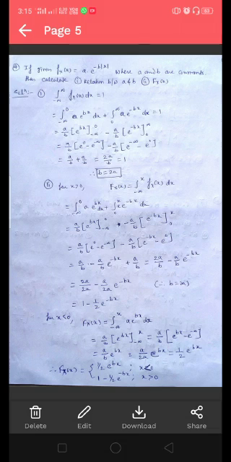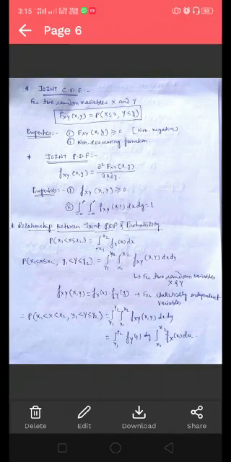Putting the value of b here, we will get a/2a e to the power bx, and that is equal to 1/2 e to the power bx. So, finally, the CDF is equal to 1/2 e to the power bx for x less than 0, and 1 minus 1/2 e to the power minus bx for x greater than 0.